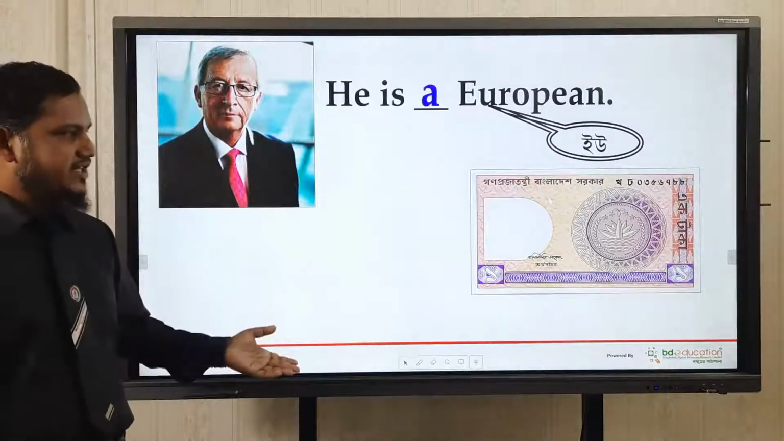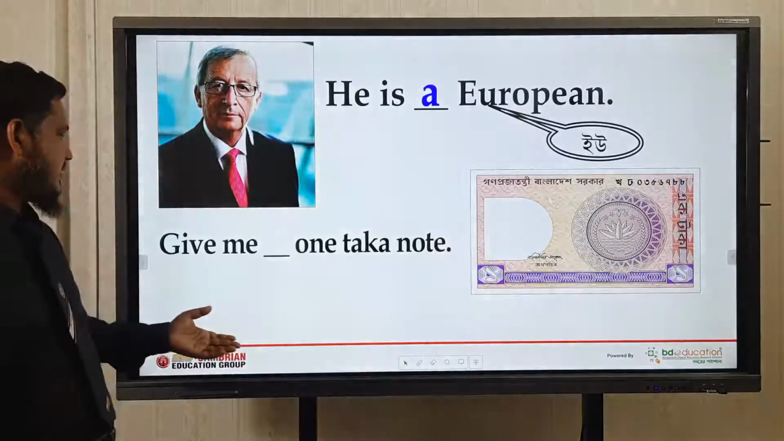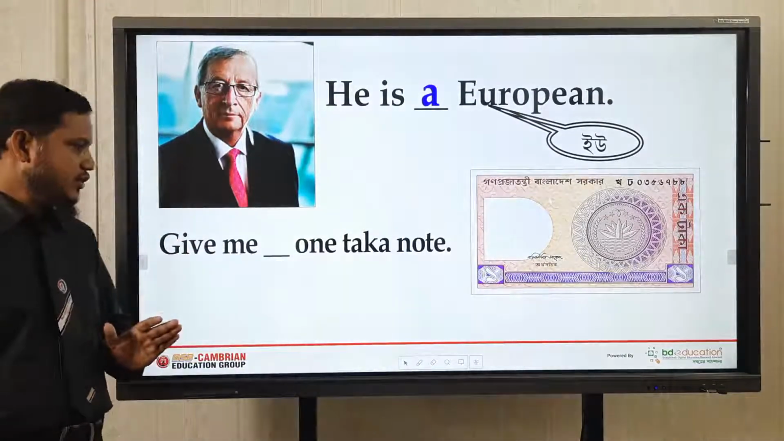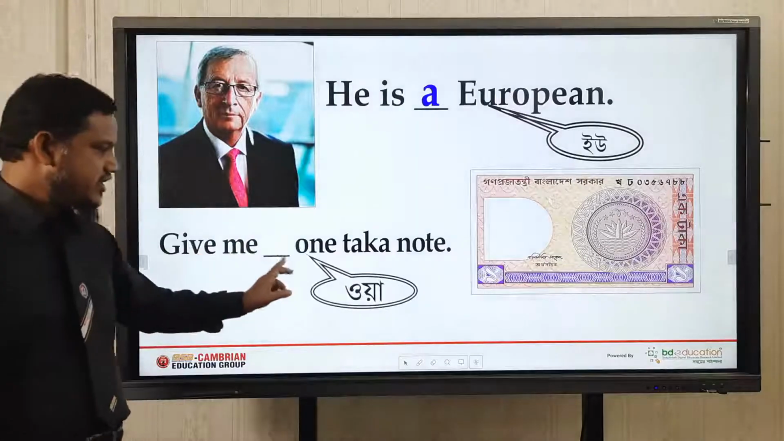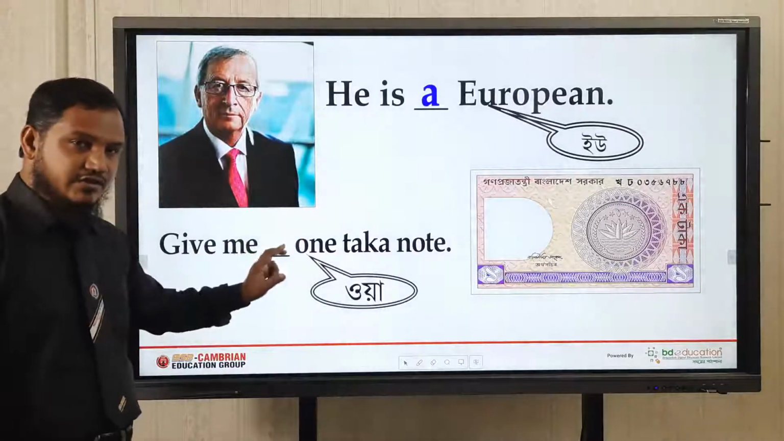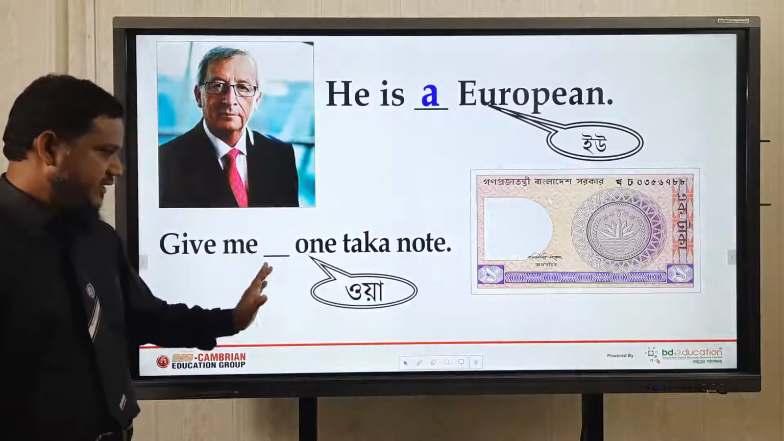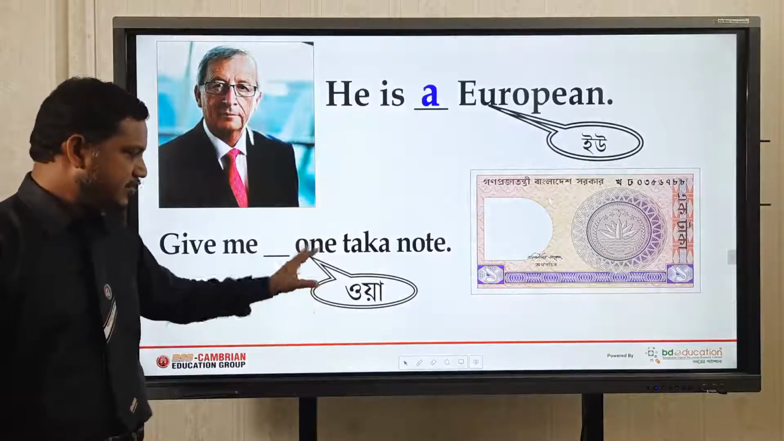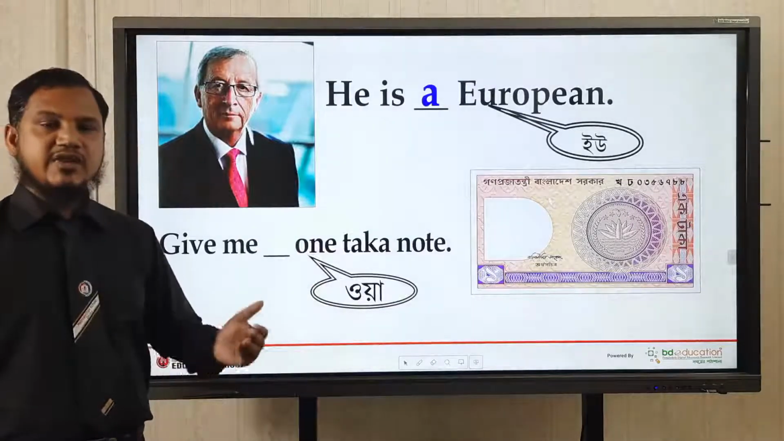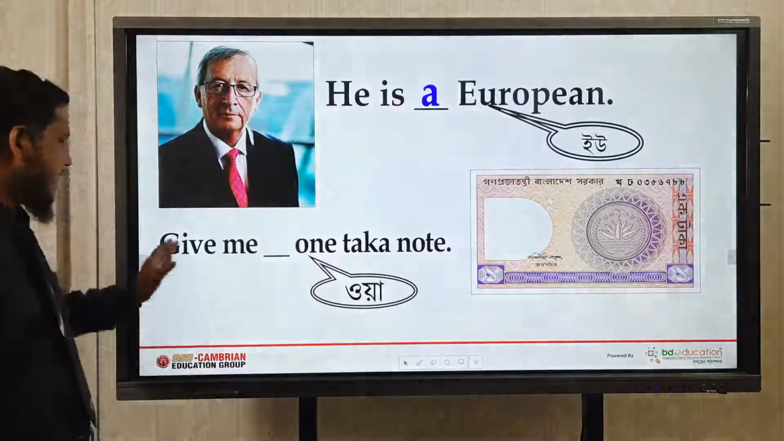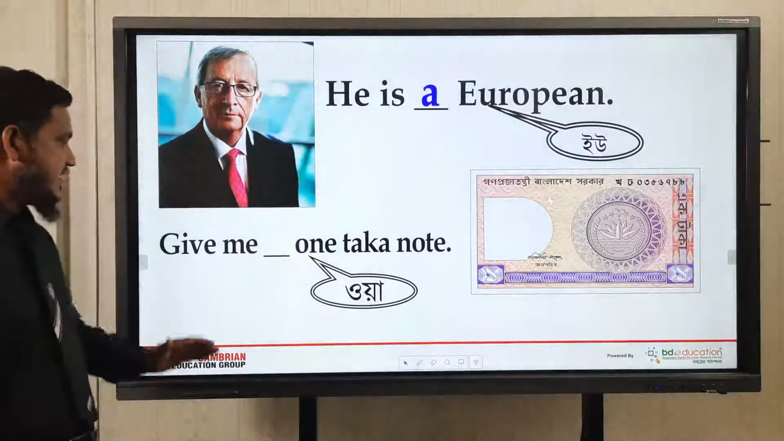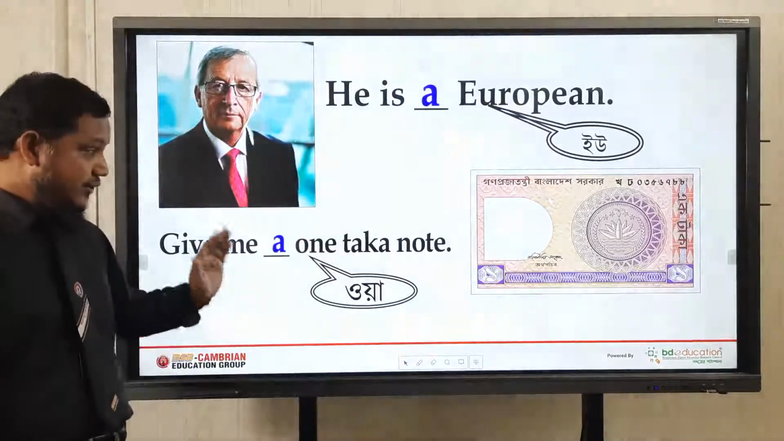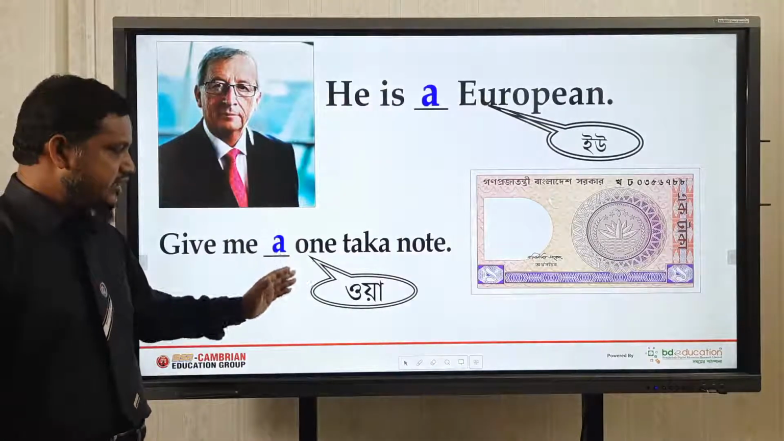Now this is another picture and what is this? A one-second note. Give me dash one-second note. The pronunciation is wa. The English letter is O, but here the pronunciation is wa. I have written this pronunciation in Bengali so that you can understand it very easily. So, give me dash one-second note. That means give me what? Give me a one-second note. So, look at this pronunciation. The pronunciation is wa.